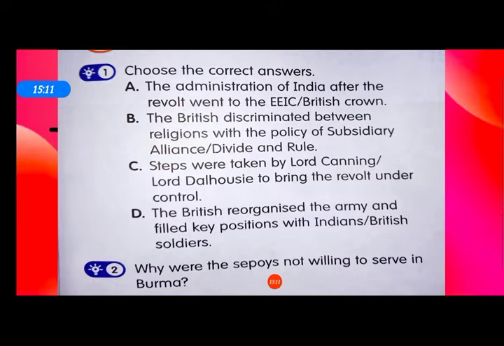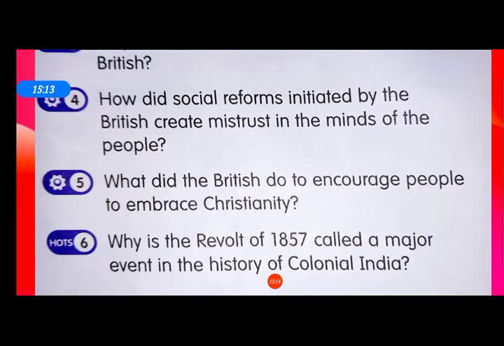Now, question number 5. What did the British do to encourage people to embrace Christianity? The company wanted Indians to embrace Christianity. The activities of Christian missionaries and the changing of the Hindu law of property to ease conversion to Christianity alarmed many orthodox Indians and united many people against the British.